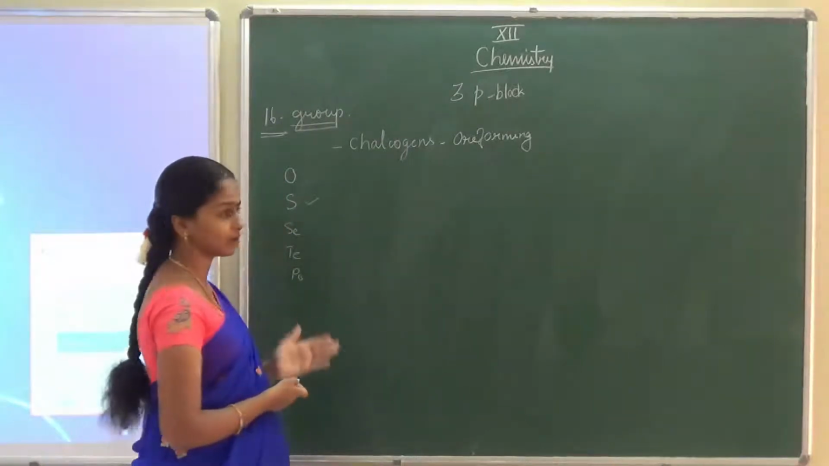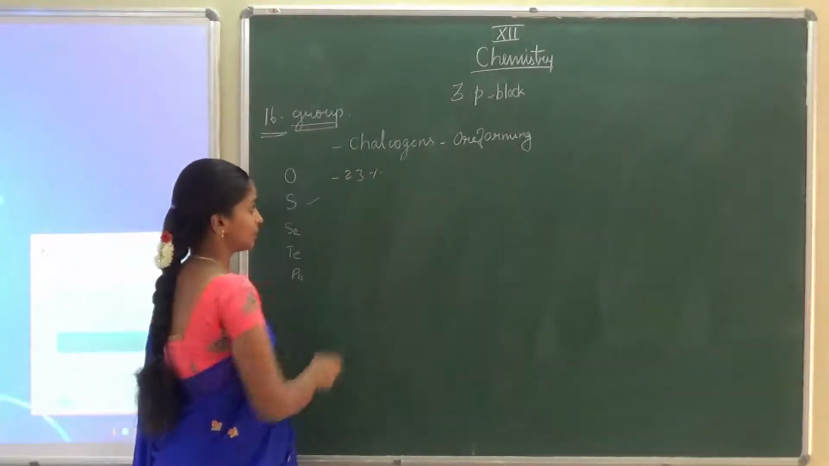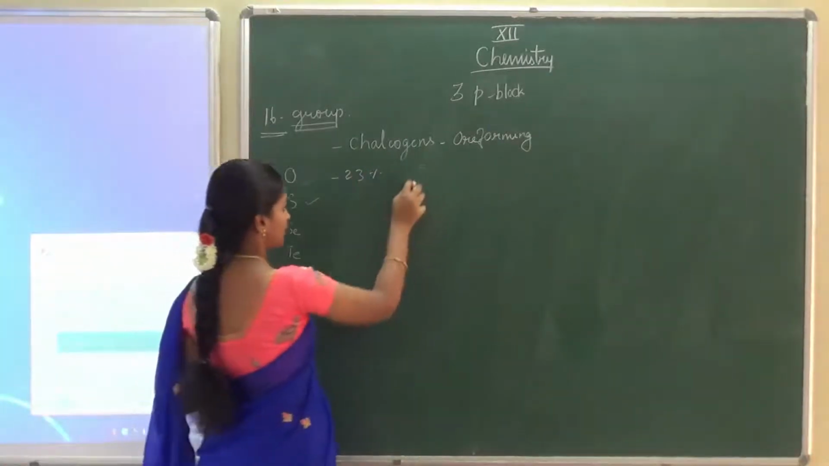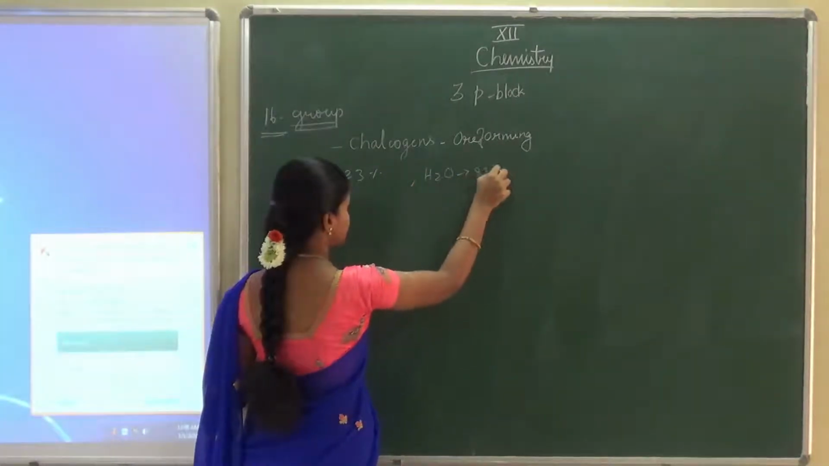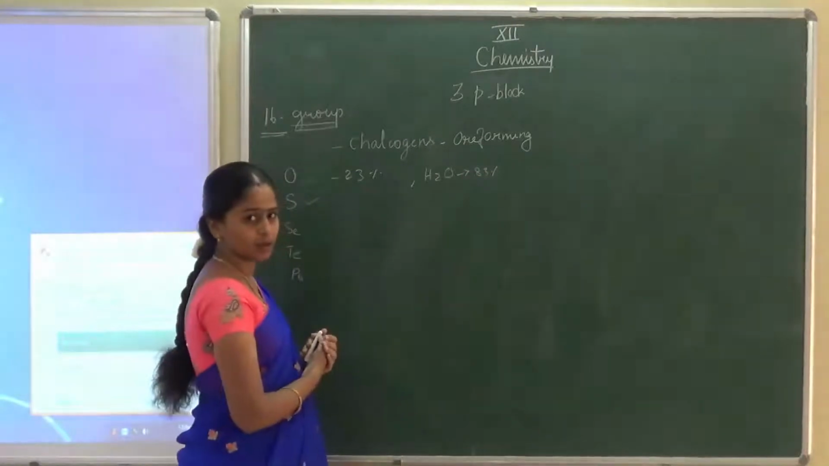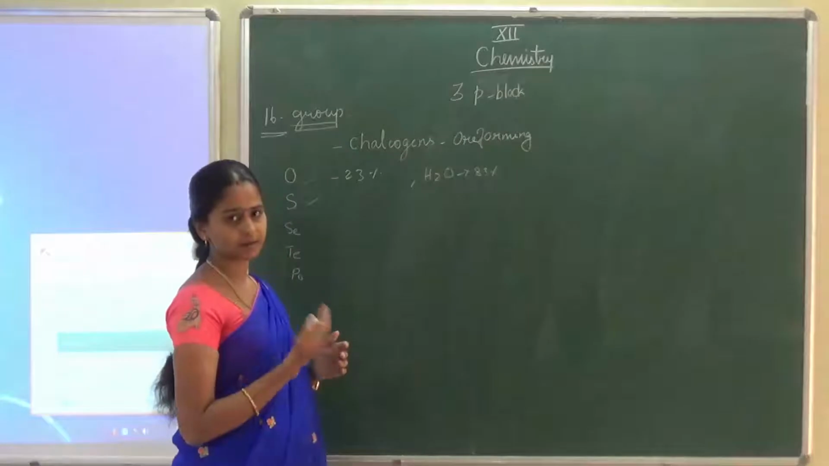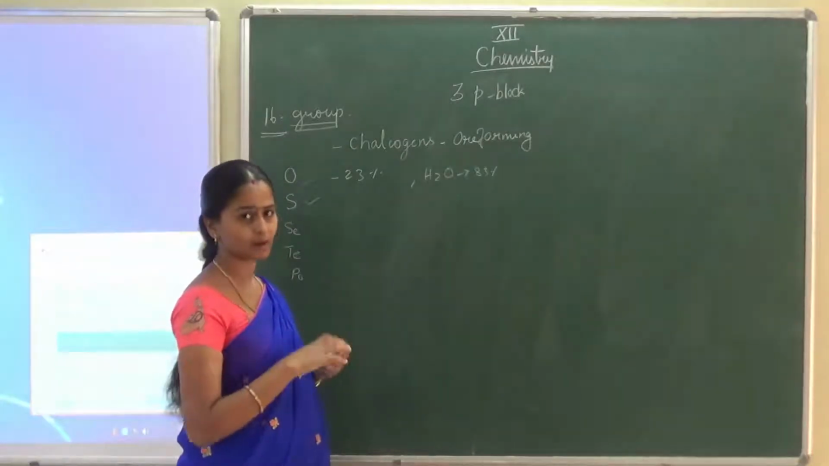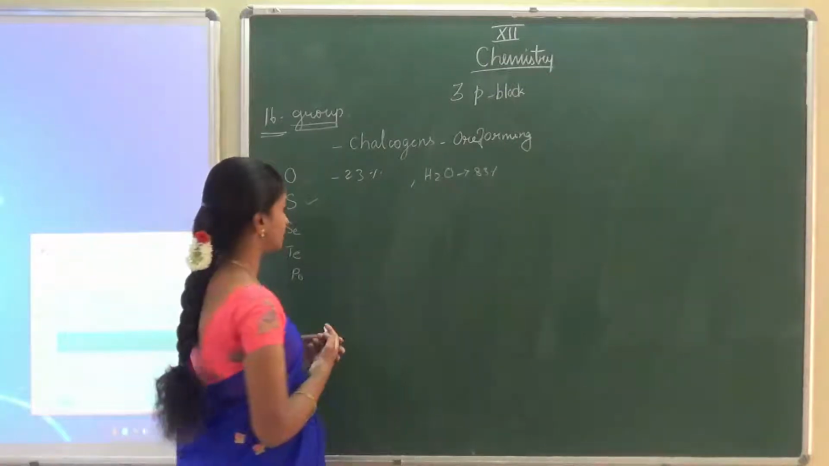Oxygen, we know, is 23% by volume in the atmosphere. In water, 83% is oxygen. Then the rocks: maximum rocks have combined oxygen in them. World rocks have combined forms of oxygen.